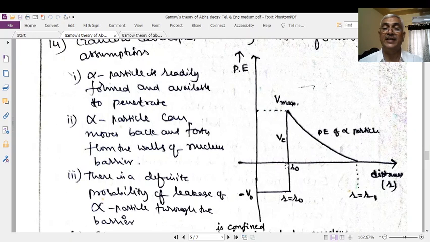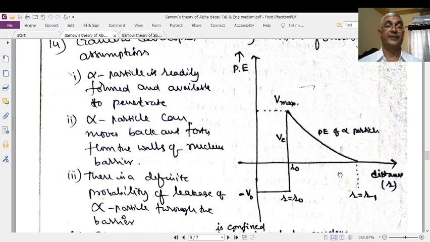It means that this region is within the nucleus. 0 to R naught means within the nucleus. Exactly at R naught means on the surface of the nucleus. Away from R naught, above R naught, means outside the nucleus. I hope you understand. The origin means the center of the nucleus, R naught means the radius of the nucleus, R to R naught means within the nucleus, and above R naught means outside the nucleus.